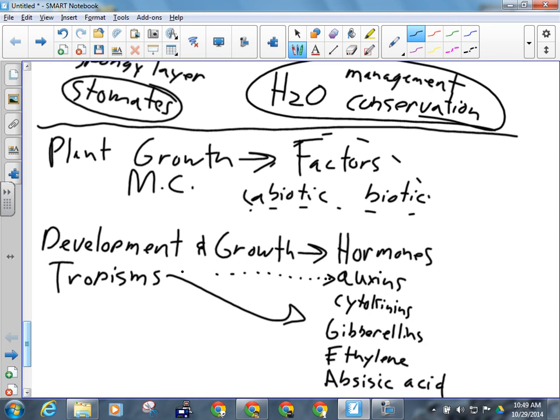That one causes the cells to get longer, and that's how a plant can bend and change its shape. So certainly be able to explain these and identify them from a picture.